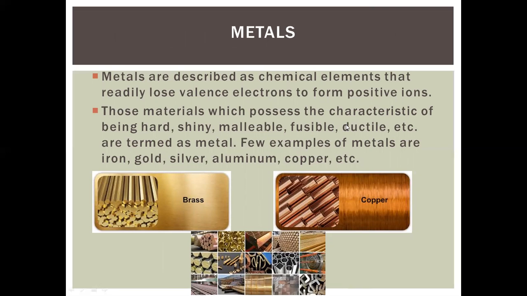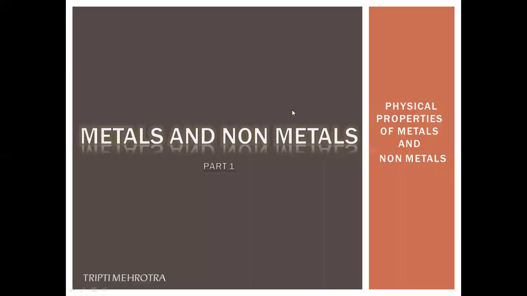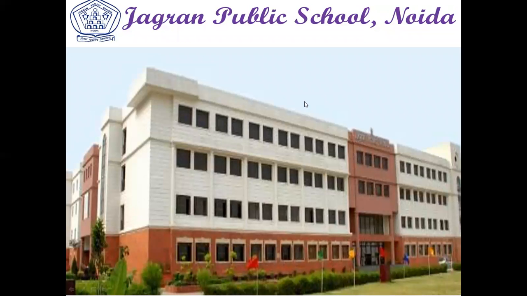Metals are basically all solid and available as free elements as well as in combined form. Free elements like gold, silver, platinum, and in combined form like iron, hematite ore, carbonate ore. Different forms of elements are available in nature. So just go through these physical properties of metals and non-metals properly. Check the video properly and try to understand them.